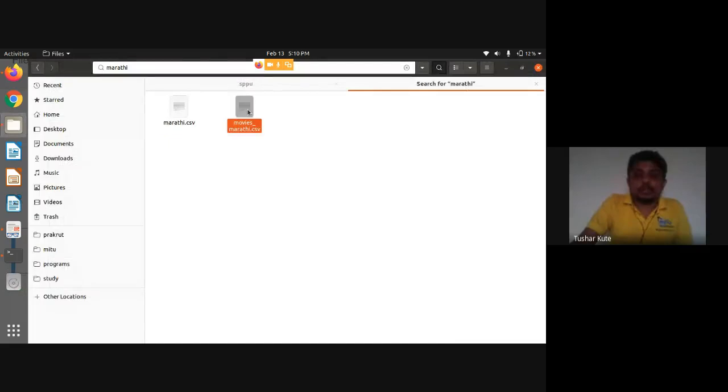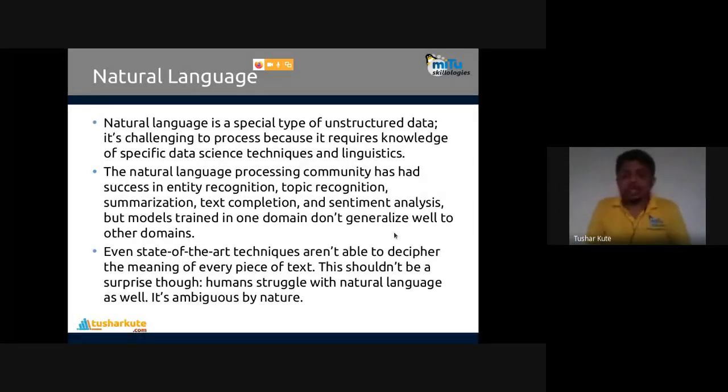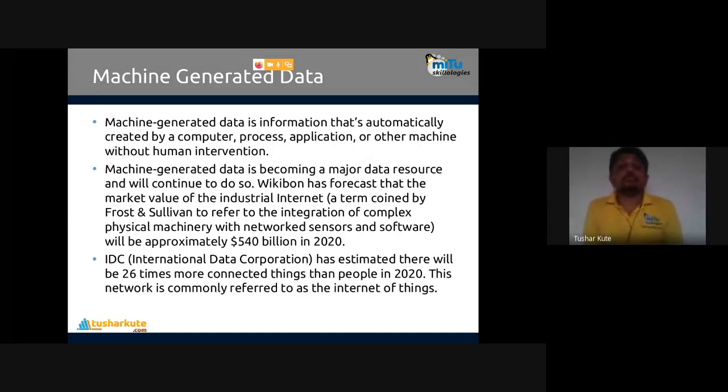Okay, same things are there. Movies underscore Marathi. So if I want to handle data which is not actually in the English language, we can do that. Natural language processing will help you to do it. Many operations that you do with English are also possible in other languages too. That's natural language data. Next one, machine generated data.